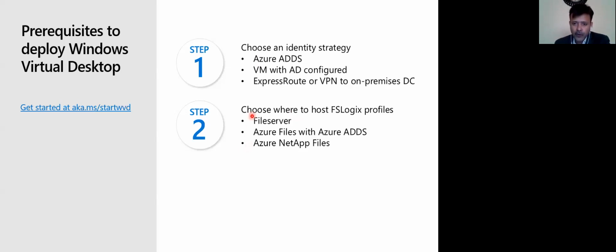So if you are in India and you want to deploy WVD in India, you might be able to see the first two options. If you are using ADDS, this is the best option. But if you are using AD, either on-premise or Azure, then you need to configure the file server.